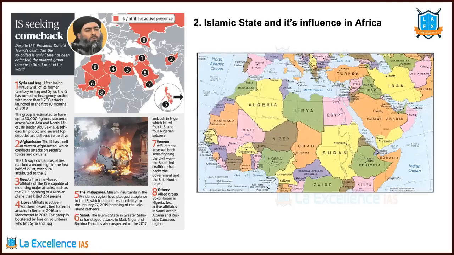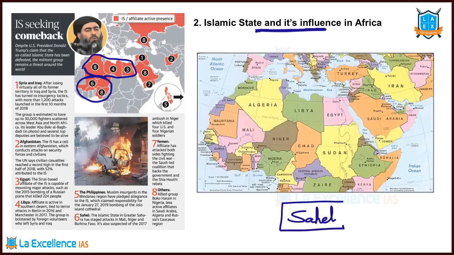The next important issue is Islamic State and its growing influence in Africa. Islamic State, IS, you remember? So IS and its influence is more in northern African countries plus in the countries of Sahel. What is this? Sahel. Read out this name, Sahel. Sahel grasslands. We call this an ecotone. What is the meaning of ecotone? Ecotone is a transition zone between two biomes. Yes or no? So let us map where Sahel grasslands are.